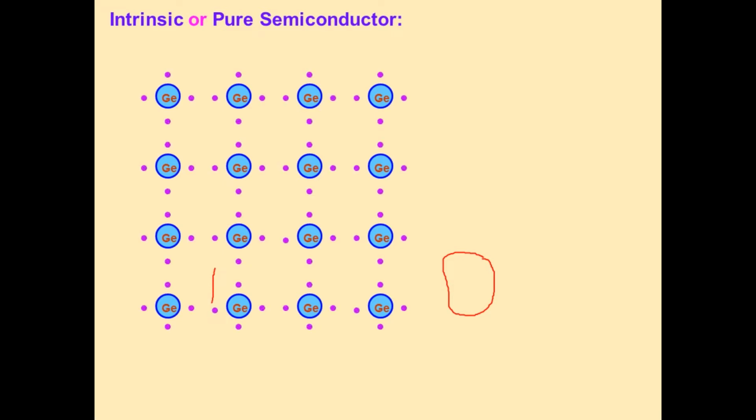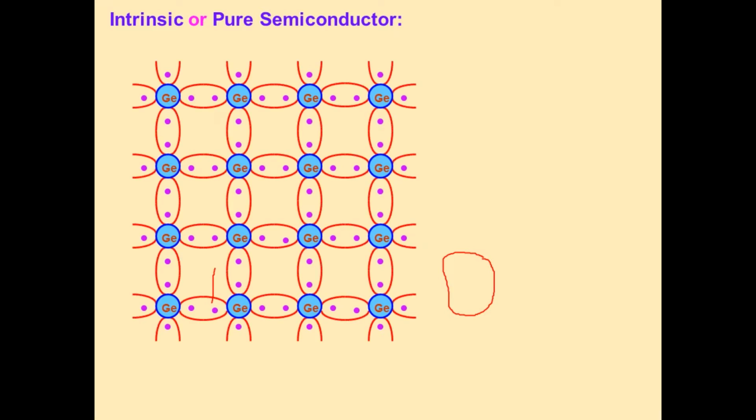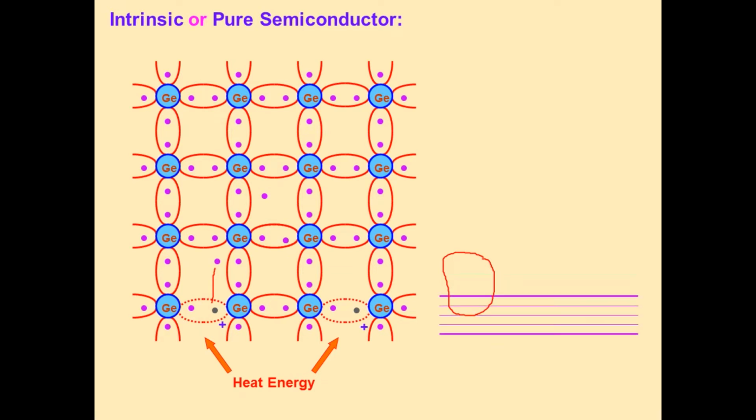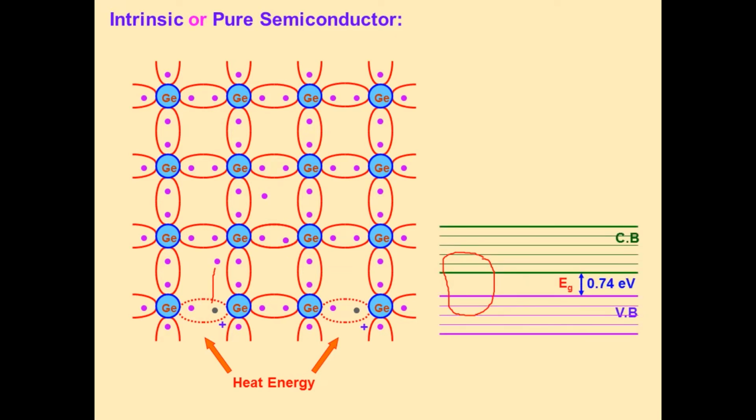Consider germanium, its atomic number is 32 and its valency is 4. So it is ready to form 4 covalent bonds with neighboring atoms. When a small amount of heat energy is given, the covalent bond breaks and electrons easily jump from the valence band to the conduction band. So in the case of a pure semiconductor, the current is due to both electrons and holes.